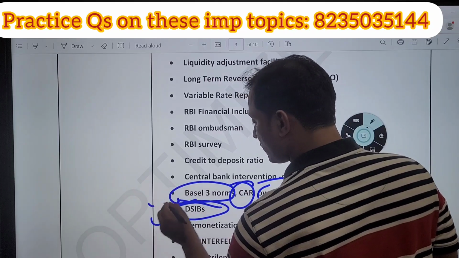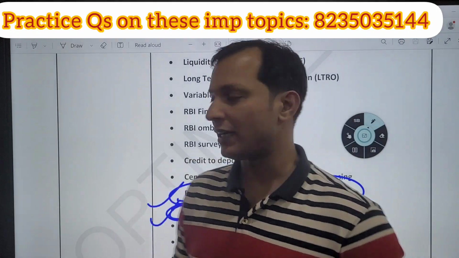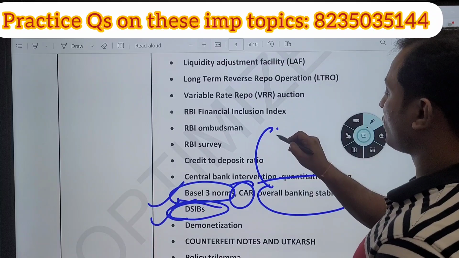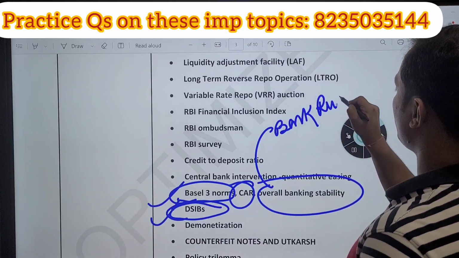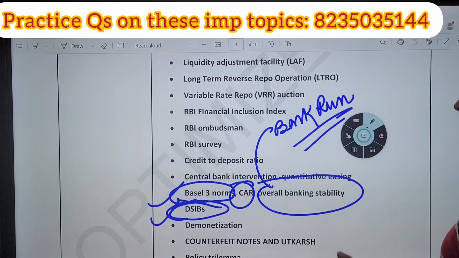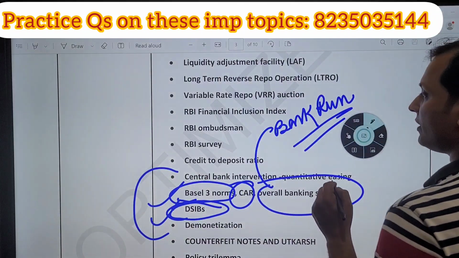Very important, because of the bank failure in America. Here, guys, one concept which you should know is the concept of bank run. Bank run concept is very important because of the bank failure in America. So this is entire banking stability. Basel norms are very important.